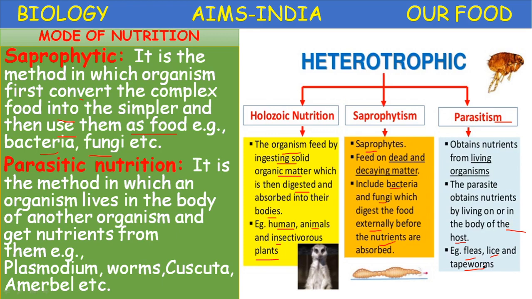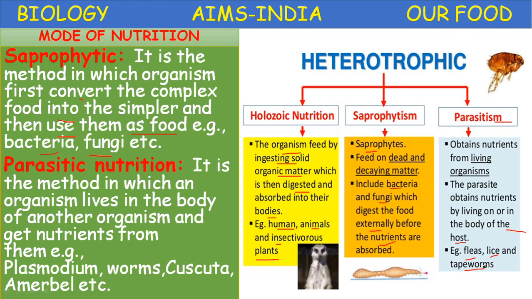These parasites are of two types: external parasites and internal parasites. Plasmodium and tapeworm are internal parasites, which are present inside the host. Flies, lice, leech, mosquitoes are all external parasites.